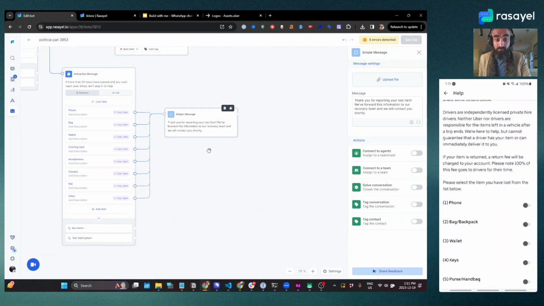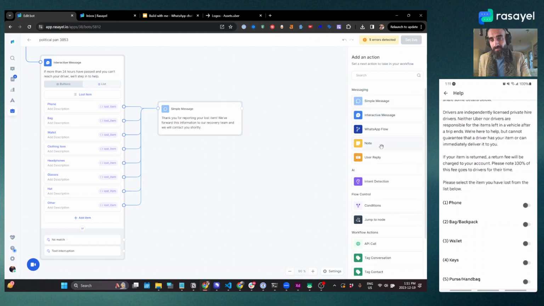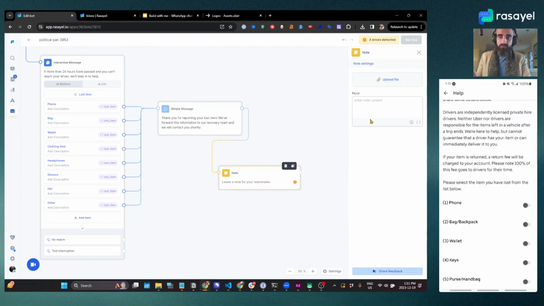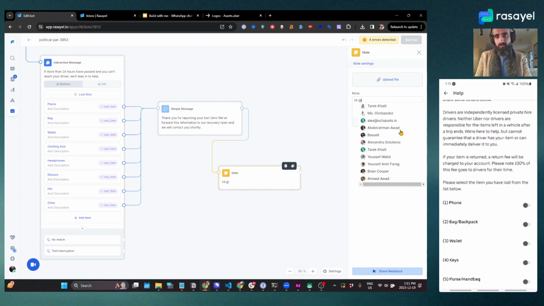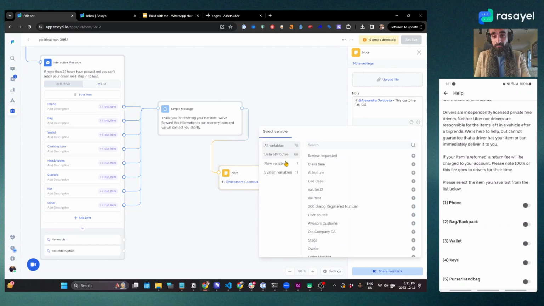And then we will have a confirmation and a note. So this is the confirmation rather. We want to send a note to a teammate saying, hey, here's the information from this customer. So we'll say, and maybe we will tag Alexandra, who's the expert on the recovery team. And we will pick one of the variables here.